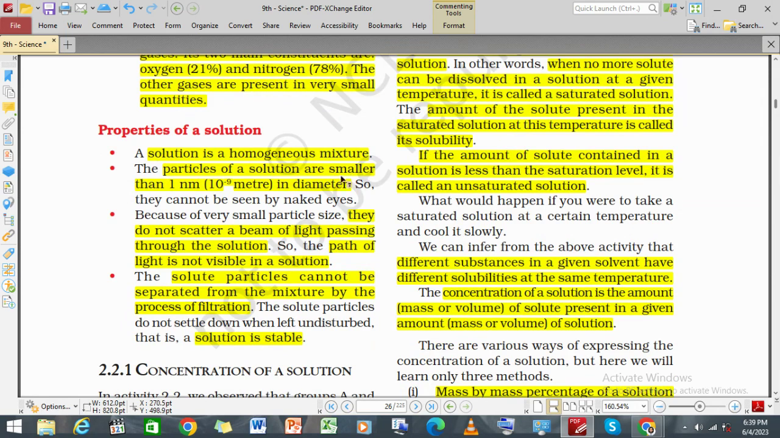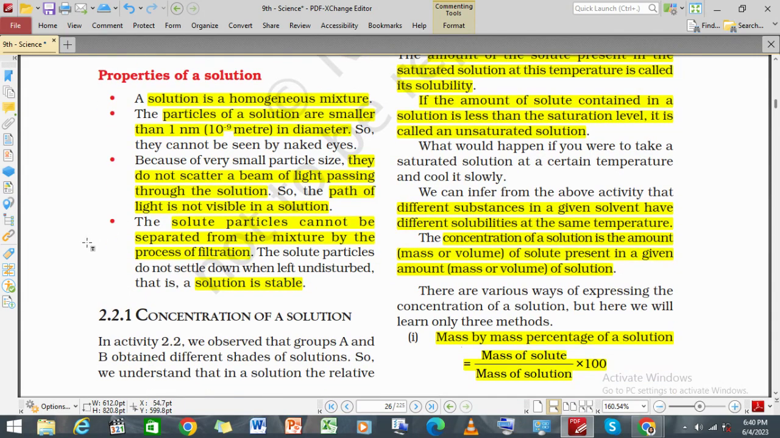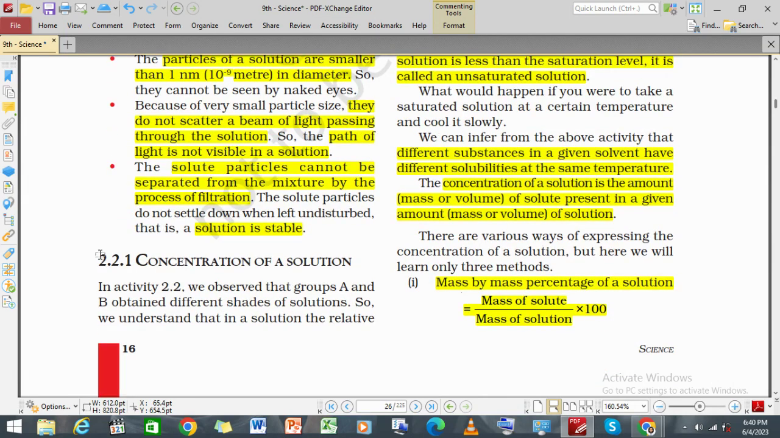The particles of a solution are smaller than 1 nanometer, that is 10 to the power minus 9 meter in diameter, and they cannot scatter a beam of light passing through the solution. So the path of light is not visible in a solution. The solute particles cannot be separated from the mixture by the process of filtration, and a solution is stable.